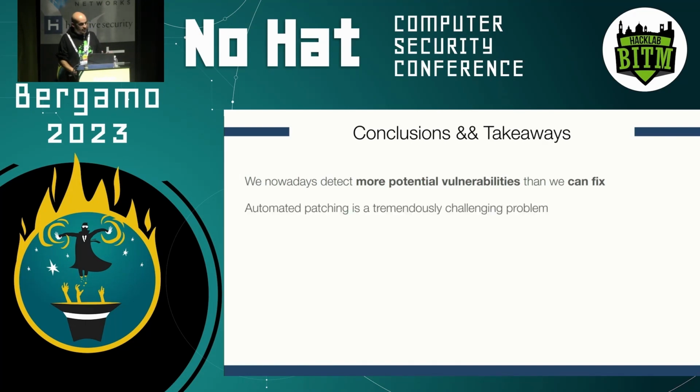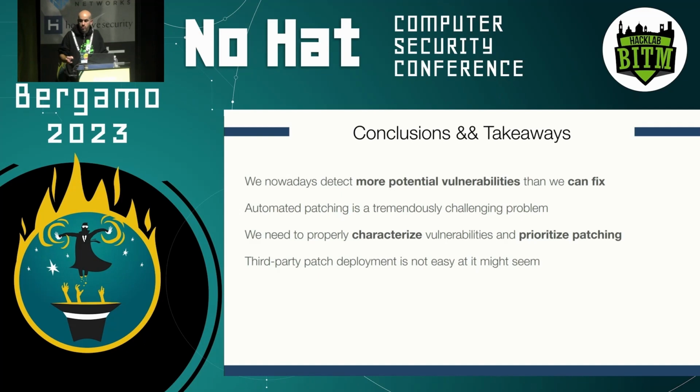So we keep finding more and more potential vulnerabilities that we cannot fix. So we really need, in terms of future research, to move more toward automated patching, which is a very challenging problem, and we need to decompose it. The first thing that we should do is properly characterizing vulnerabilities, or coming up with approaches to prioritize more severe vulnerabilities. This is something that we're starting to do. We started to do it with DBAC, and we're still working on it. And also, in this all end-to-end pipeline that we would like to have for fully automated patching, injecting patches is also a non-trivial aspect that we need to take into account.